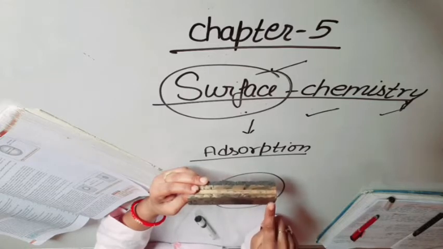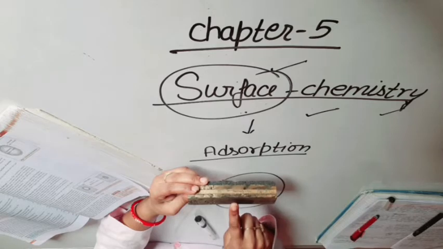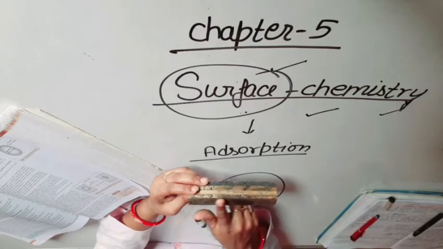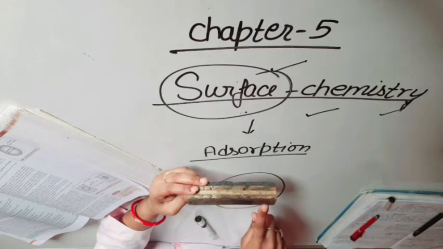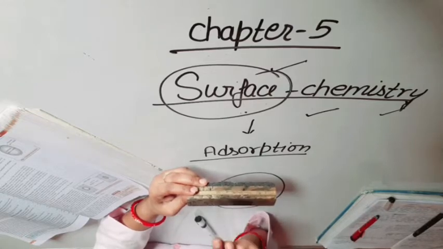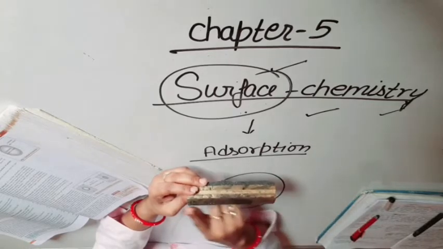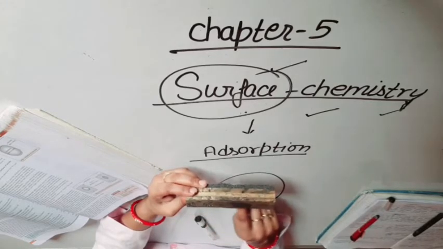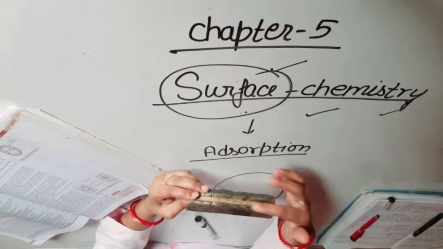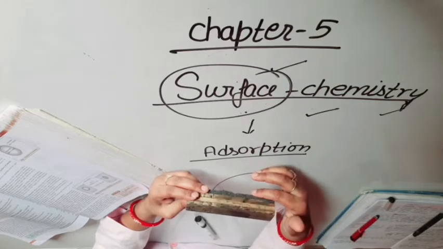It means the molecules of water are retained on the surface of this solid. As a result, there is a higher concentration of the molecules on the surface in comparison to the bulk. Bulk means inner surfaces. Okay, students?